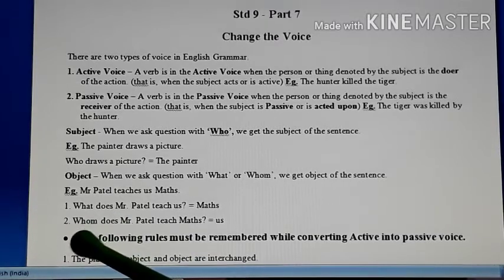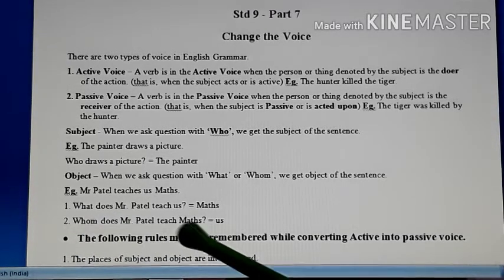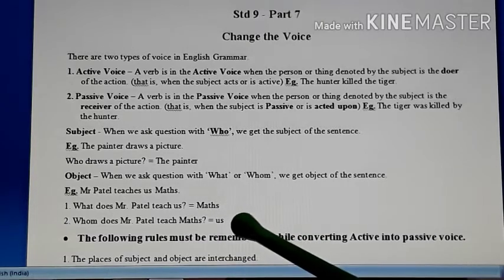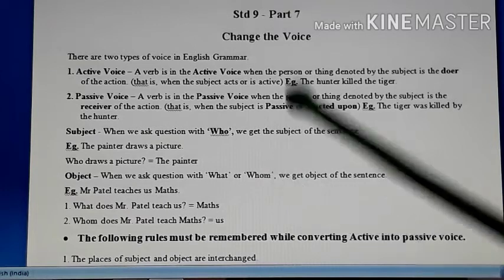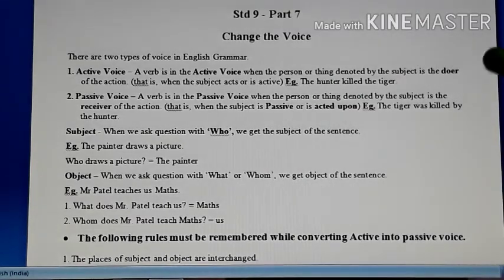And the second question we can ask is with whom. Whom does Mr. Patel teach maths? So he teaches maths to us. So us is your answer. So that is your second object. Understood? With this, students, I am sure that you are crystal clear about identifying the subject and object.